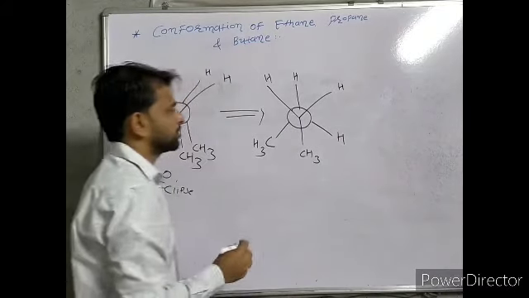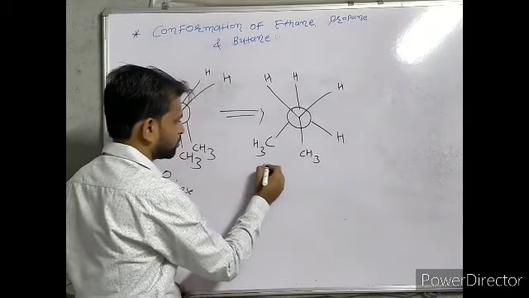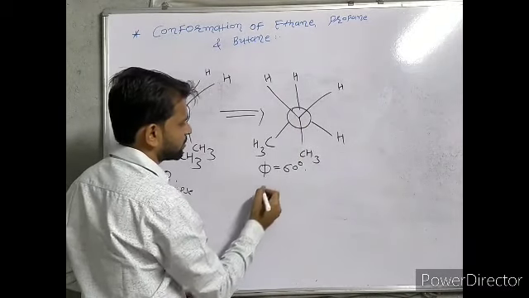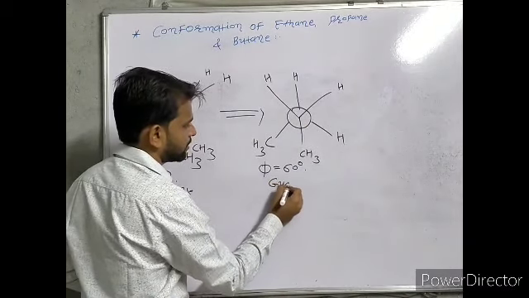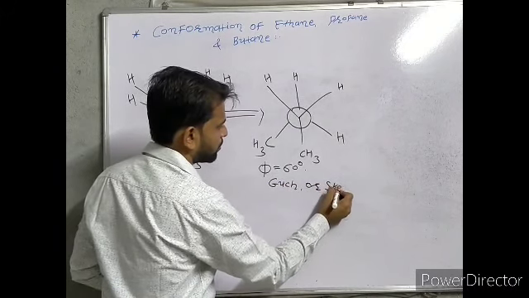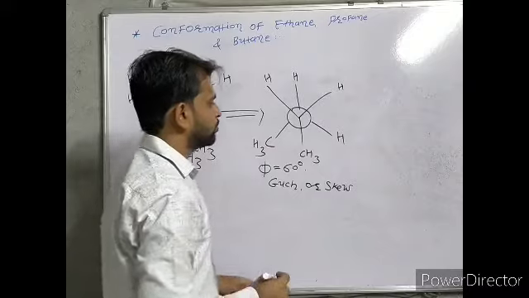So this structure here, phi is equal to 60, is known as a gauge or skew conformer.